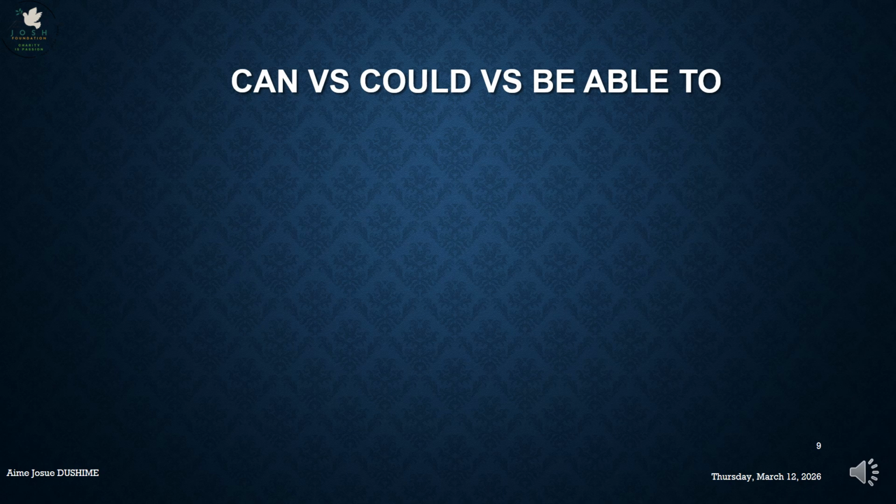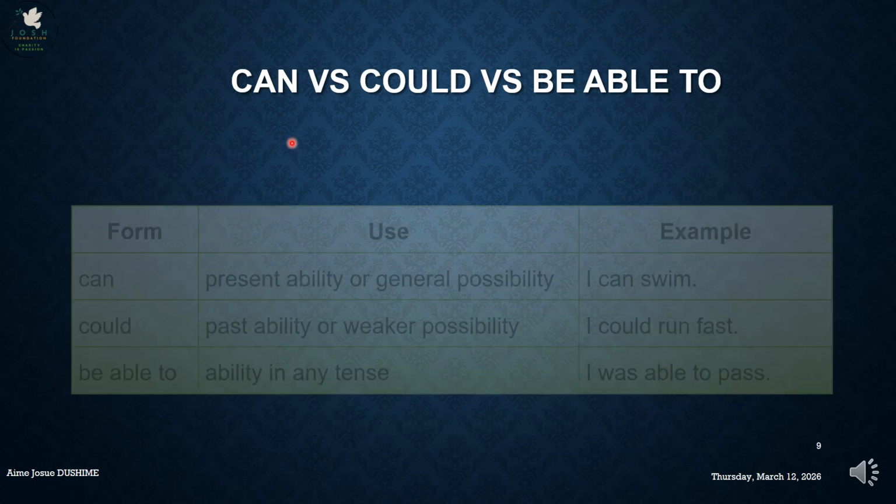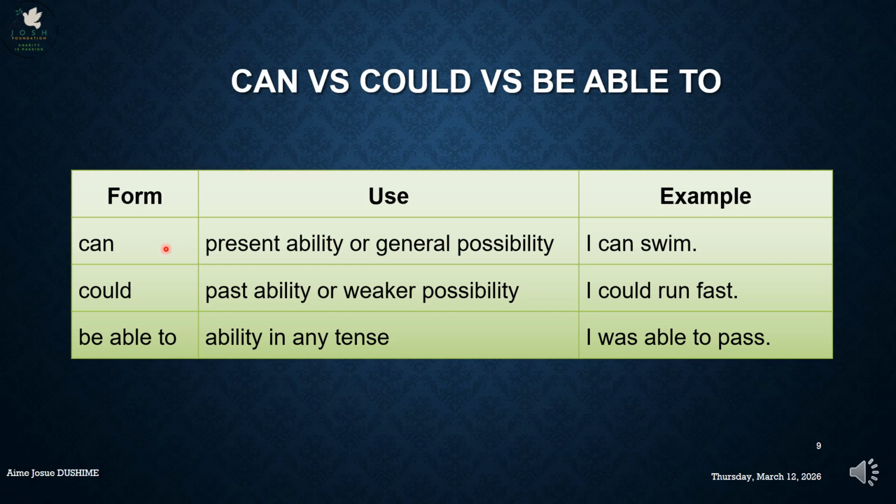Let's see the comparison between the three words: can, could, be able to. Can is for the present ability or general possibility. I can swim, I can sing, I can go, I can walk, I can talk, I can teach, I can learn. But could is the past ability or a weaker possibility. When we are less certain, I could run fast.